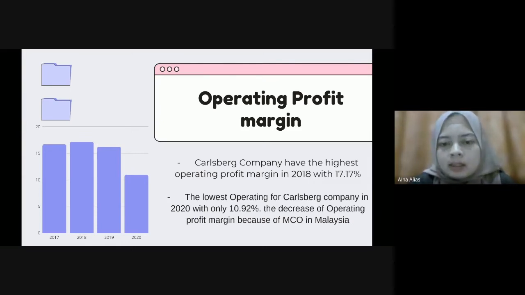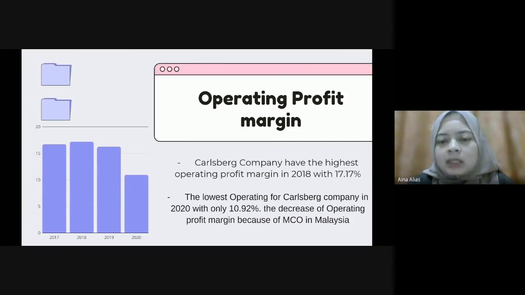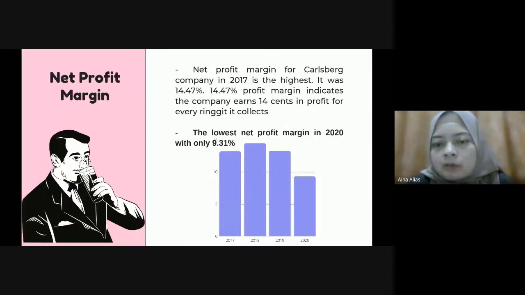Next, net profit margin. It measures how much net income profit is generated as a percentage of revenue and also illustrates how much of each dollar in revenue collected by a company translates into profit. The formula is net income divided by sales times 100.